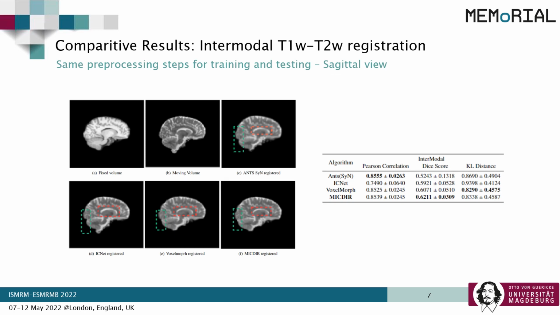2 out of 5 metrics used for the intramodal evaluation are not suitable for intermodal. And also, the brain segmentation technique which was used for the calculation of the DICE scores did not perform well, resulting in poorer DICE scores for all the methods. Another point of concern is the blurring that can be observed in the output of all the methods.